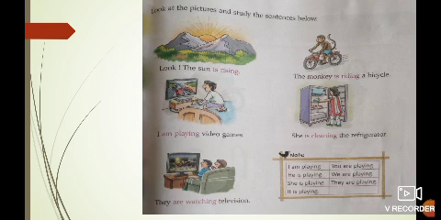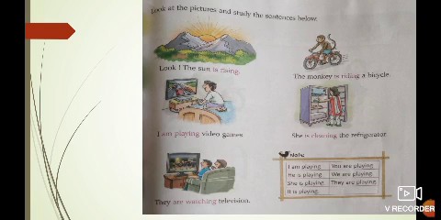The monkey is riding a bicycle. Now in the second picture, what action is going on? That the monkey is riding a bicycle. In the same way, the third picture, I am playing video games. The action going on is playing video games. In the next, she is cleaning the refrigerator. Now what action is she doing? She is cleaning the refrigerator. And in the last picture, they are watching television. So the work which is going on is watching television.